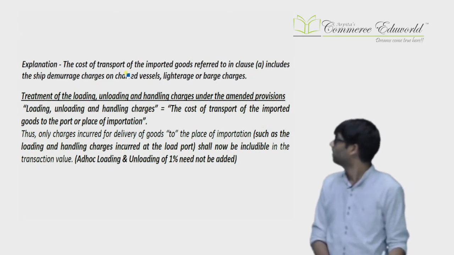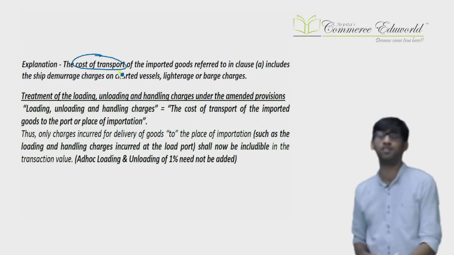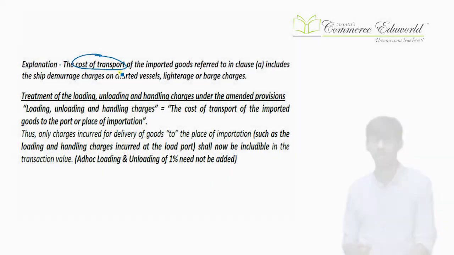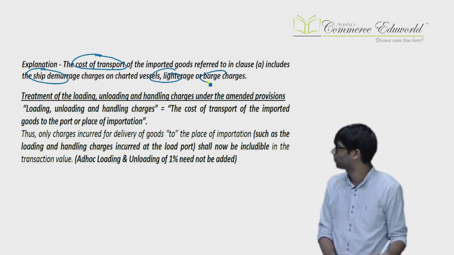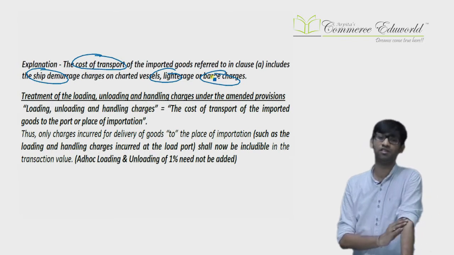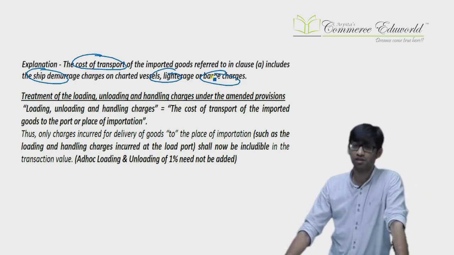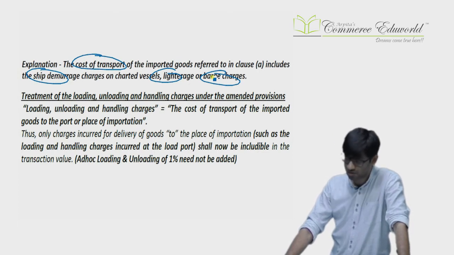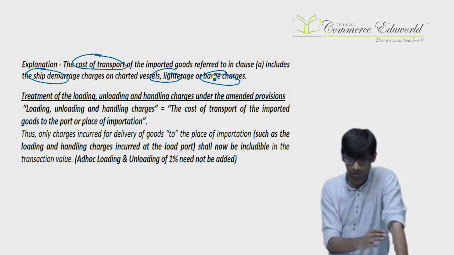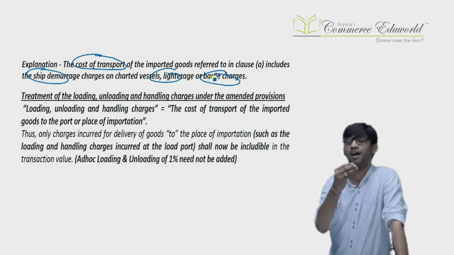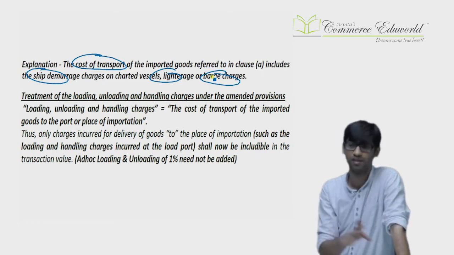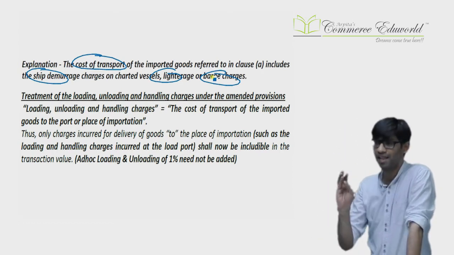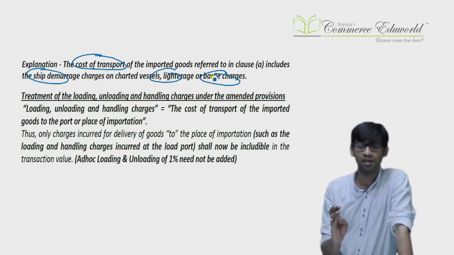Next, cost of transportation. We had studied cost of transportation including loading, unloading, etc. for the delivery of goods up to the place of importation. In that cost of transportation, few things will be included. That is ship demurrage, lighterage, barge charges will be included. Now, what do you mean by demurrage? Demurrage is charges for delay. So if there are certain ship demurrage charges, lighterage charges, barge charges. Now what is lighterage and barge? Many a times goods have to be removed from a big ship and brought into small boats into India. That is lighterage and barge. That is also cost of transportation only to bring the goods to the place of importation. So ship demurrage, lighterage, barge, that will be included in the cost of transportation.